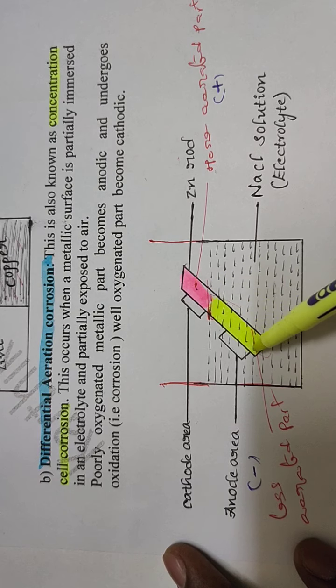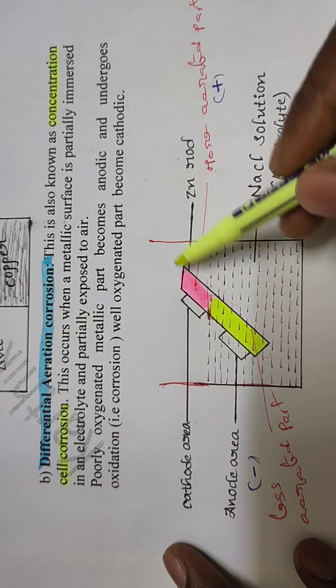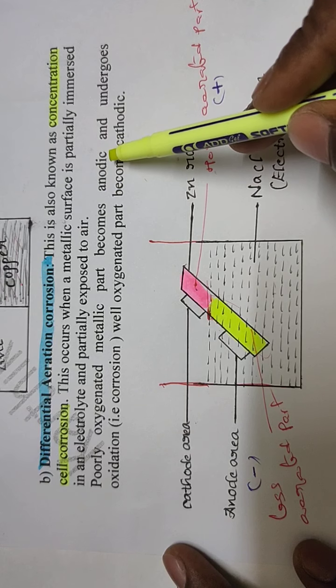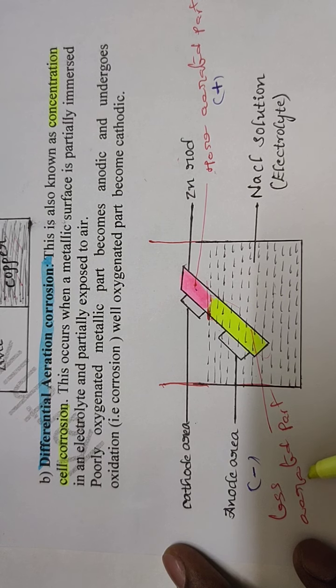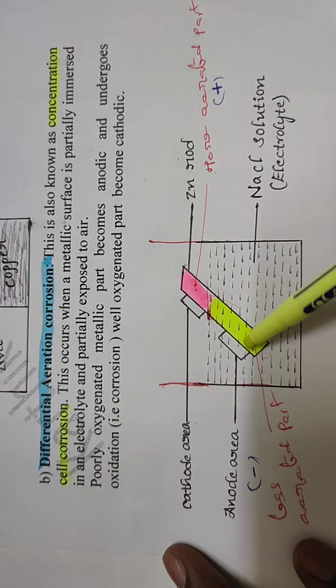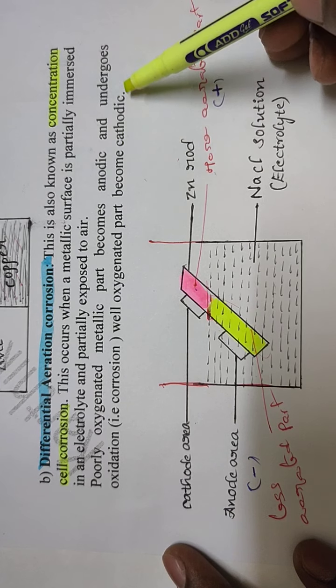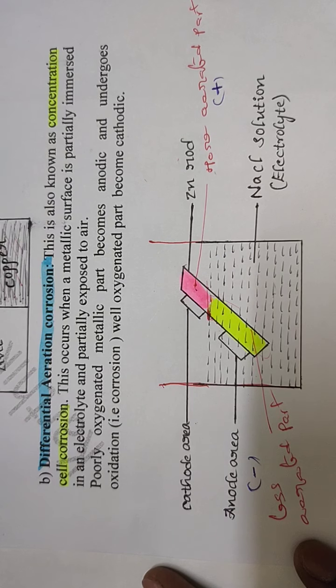Poorly oxygenated metallic part becomes anodic and undergoes oxidation. The well oxygenated part becomes cathodic.